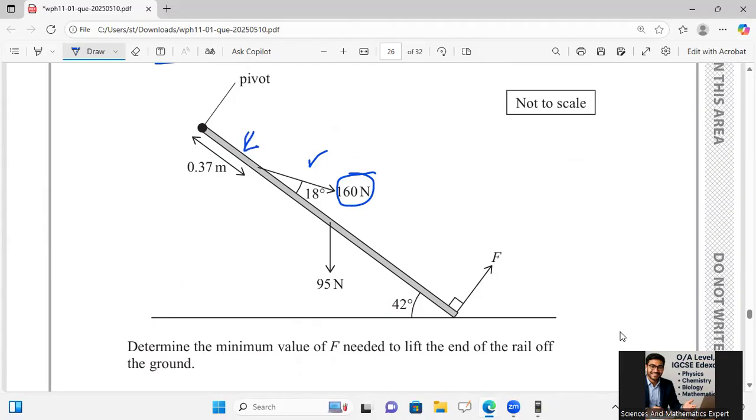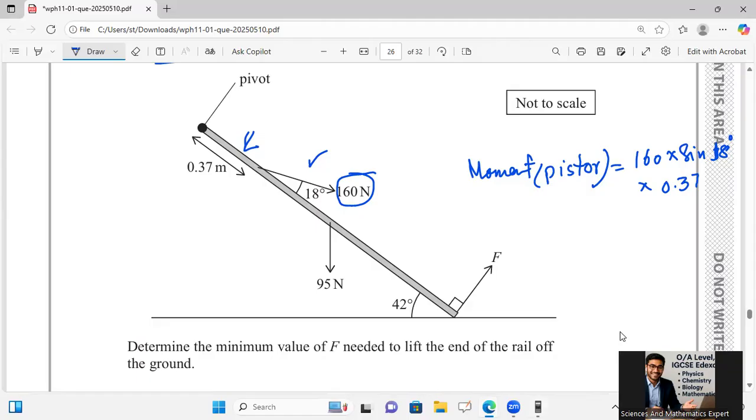0.37 as its distance. So I'm saying here, moment of piston over there, moment across piston. How can I calculate that? 160 multiply sine 18 degree multiply by the distance, 0.37 Newton meter.